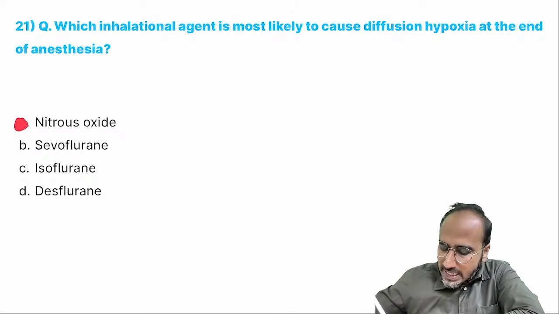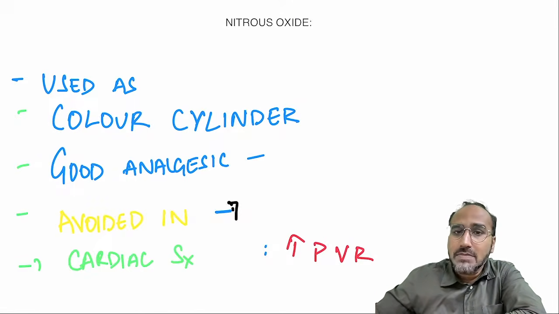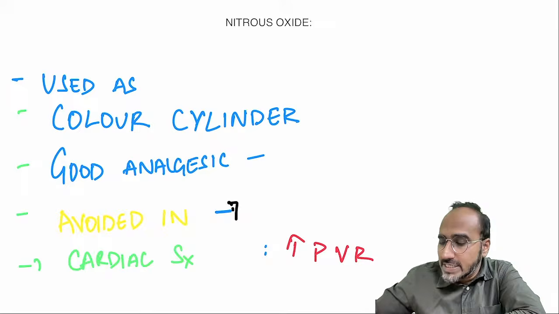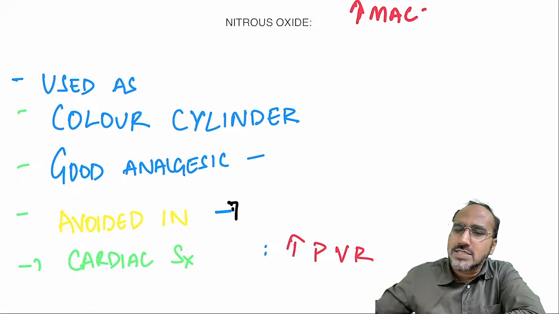When we are discussing nitrous oxide, we have to discuss some of its points. Remember, nitrous oxide is an inhalational agent that has a very high MAC value. Remember, MAC indicates the potency.